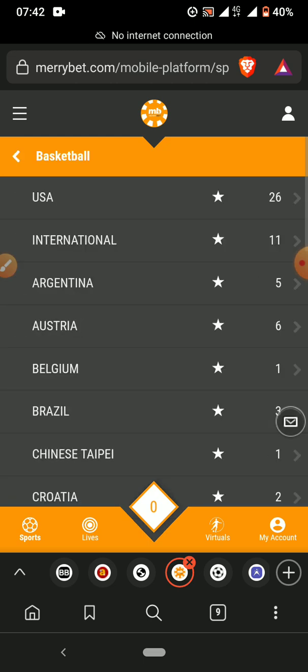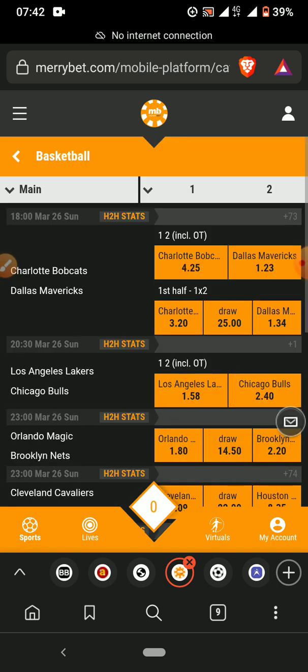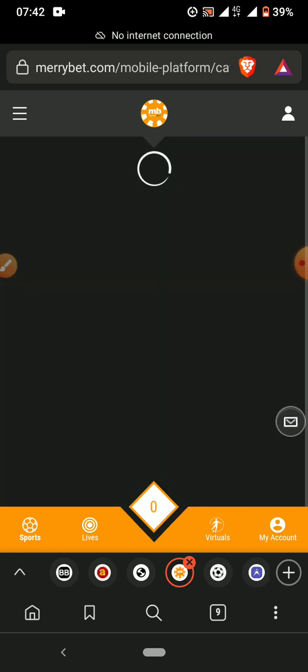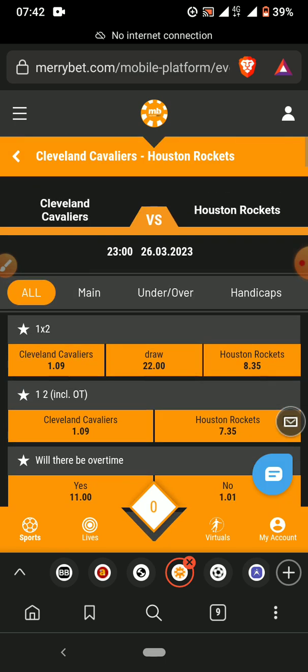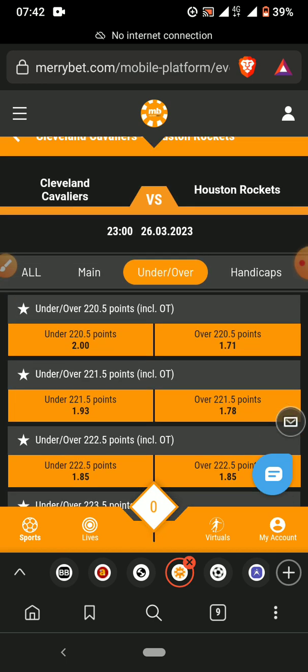Basketball, US, NBA. Let me just choose any of these games. So this was an under. Let me use this for example. Here you see that I was saying that if the average is 5 points higher than the lowest over that the betting company is giving you, you play over.